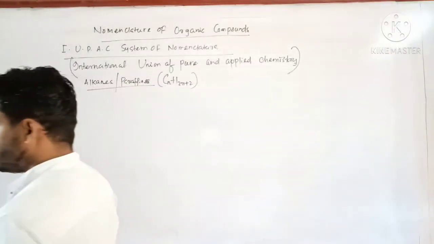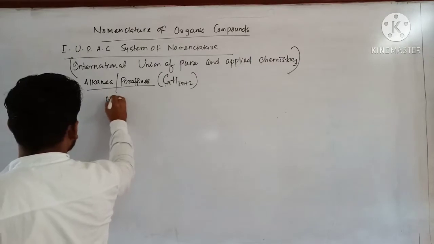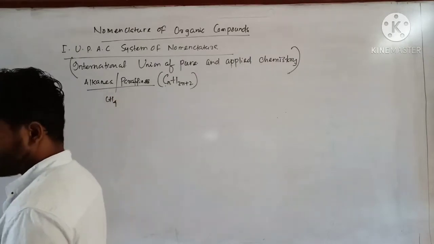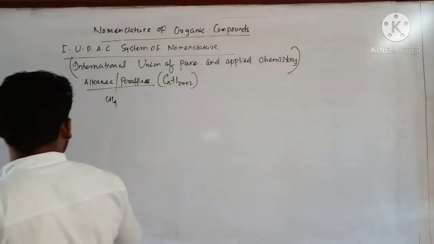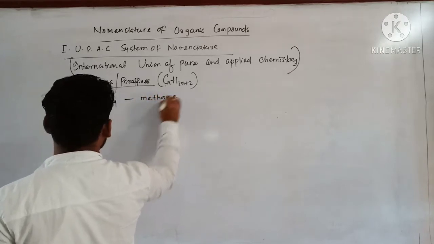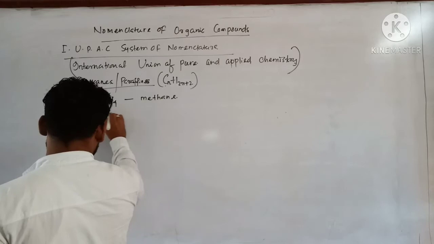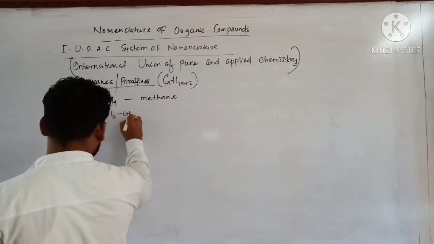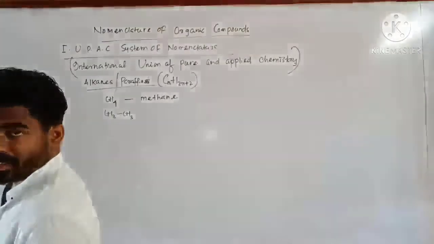So first one, if I write CH4, you are saying this compound is named methane. That clear? CH3CH3, this is ethane.